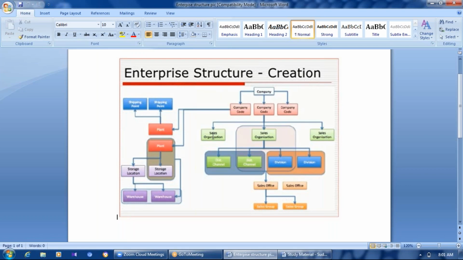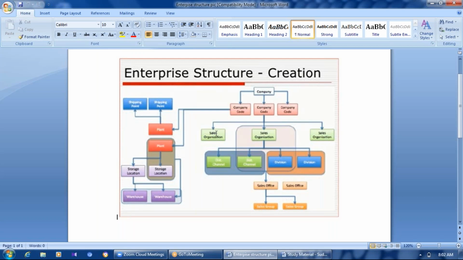Another example: if you're visiting one of your nearest bank branches and asking for a personal loan, and they say the personal loan interest is, let's say, 8%. Who is deciding this 8%? Is the branch level deciding? Is the branch manager going to decide, or the sales executive explaining it to you? No, this will be decided at the sales organization level.